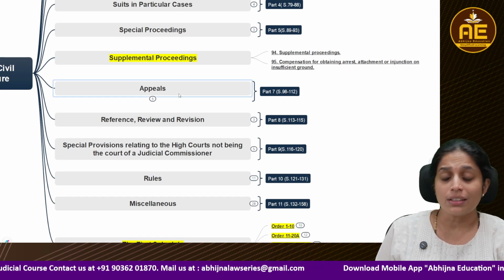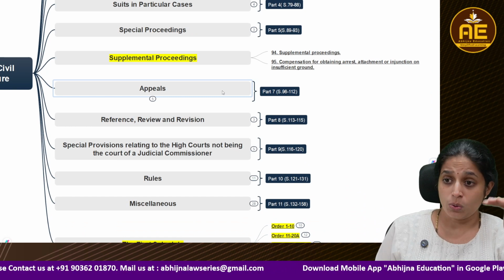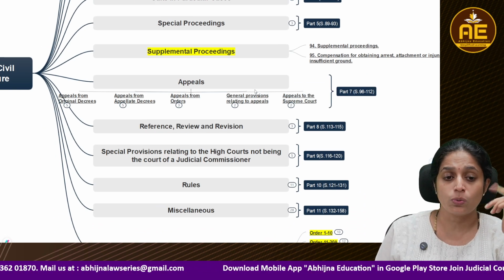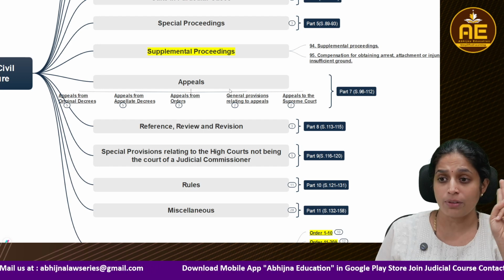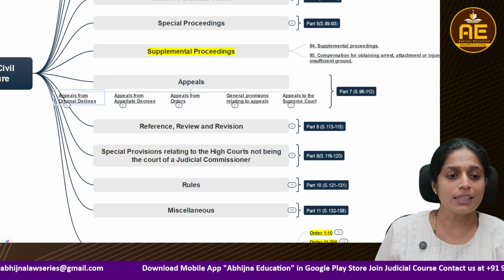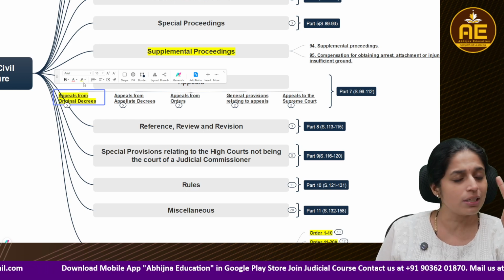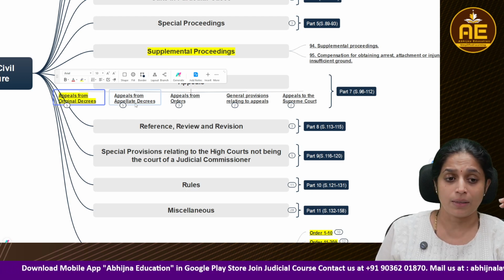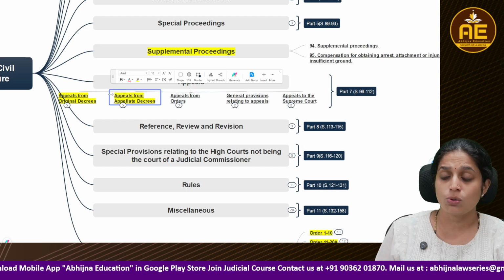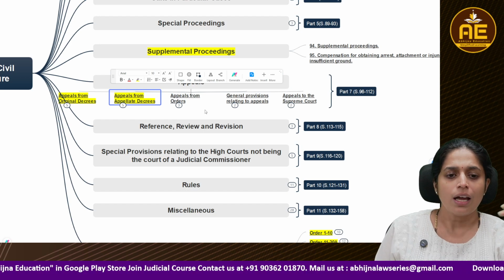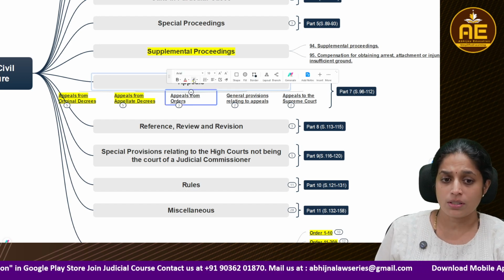Then after judgment, usually they'll go for an appeal. So different types of appeals we have. We don't have only one or two kinds of appeals, we have different kinds of appeals. That is first appeal, also called appeals from original decree. Then comes the second appeal, which is appeals from appellate decrees. We also have appeals from orders.